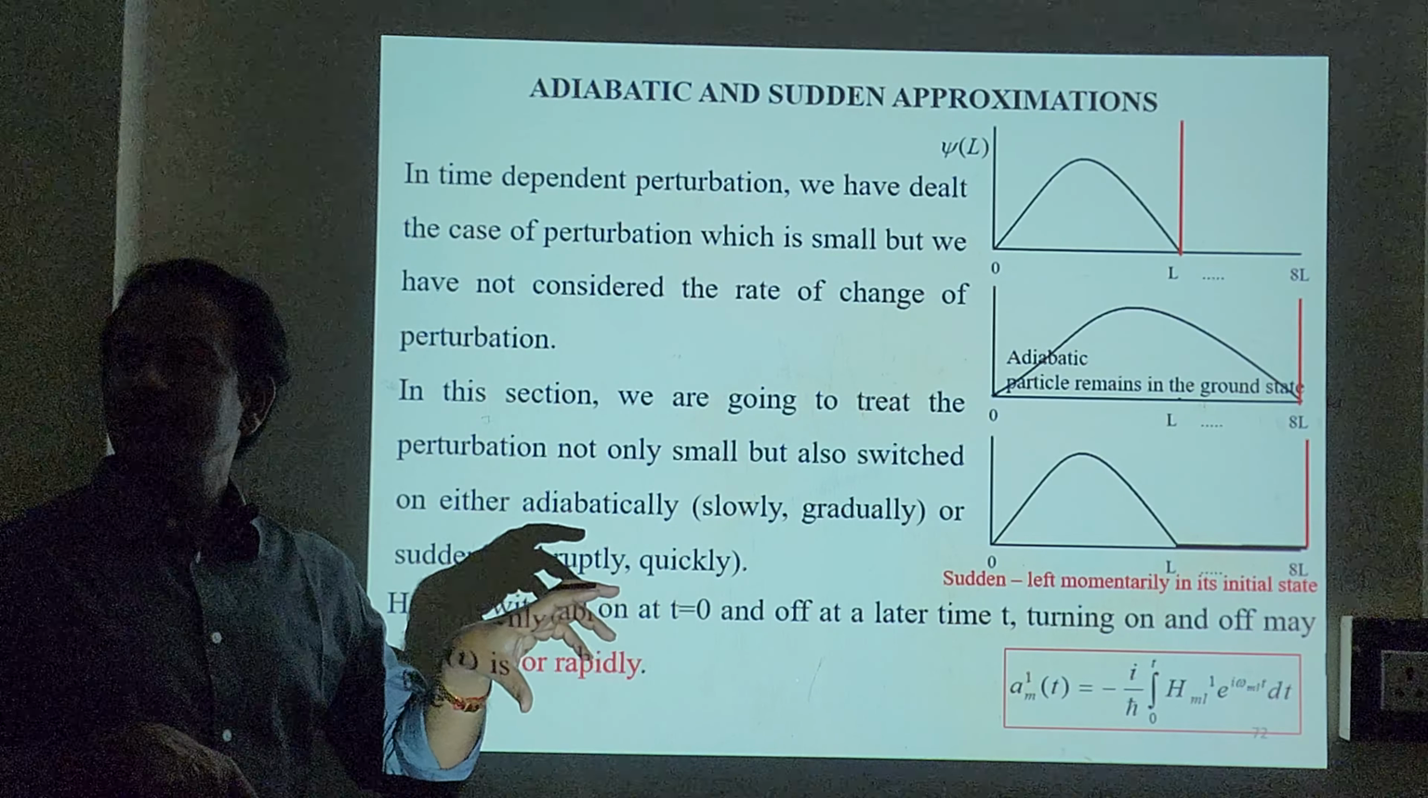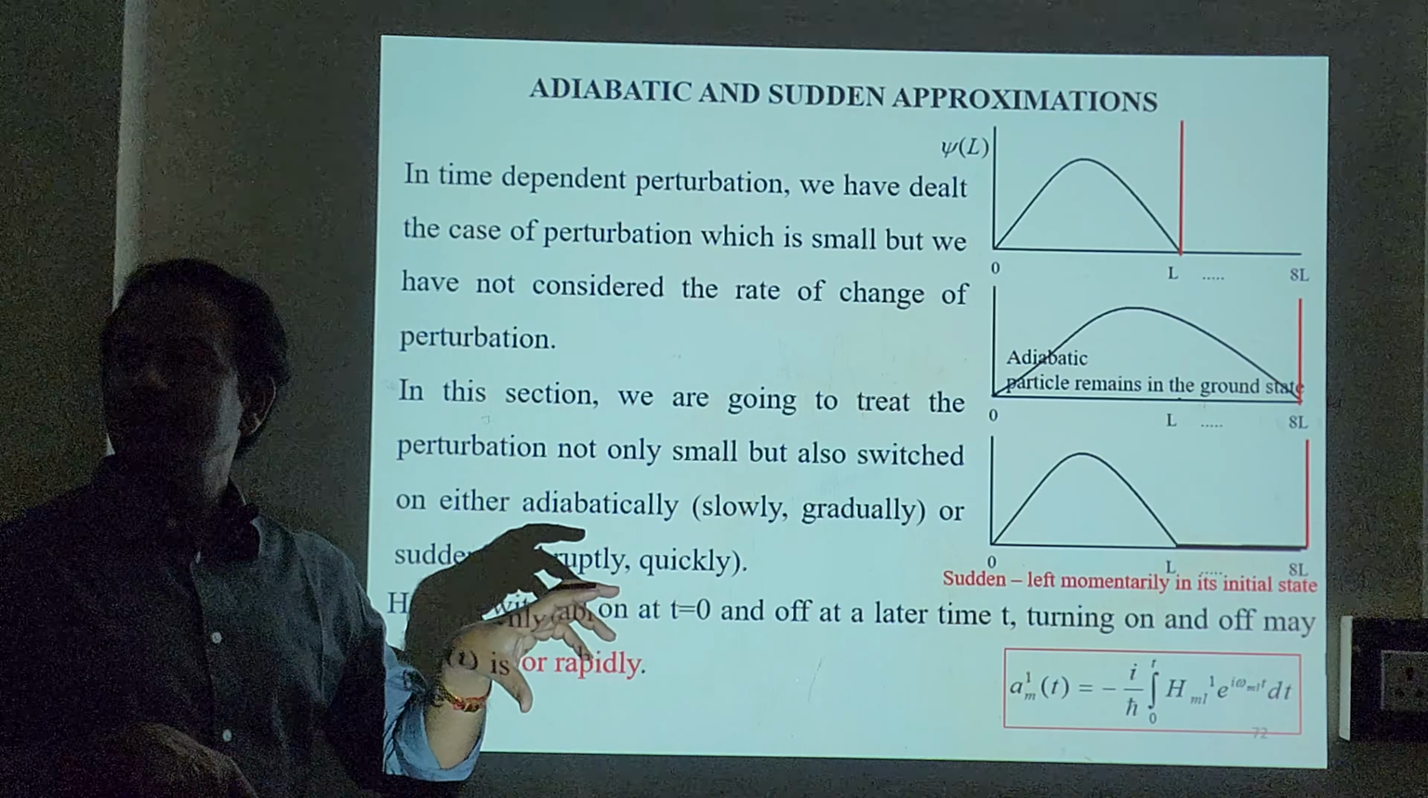The diagram shows how the wave function changes gradually and how it changes abruptly. Of course, we know the wave function for the infinite quantum well of width L is given by this graph, psi versus L, with both infinite walls. In the first case of adiabatic approximation, suppose I take this wall to the other side, from L to 8L. The size of the well is 0 to L, and I am going to take this wall to 8L.